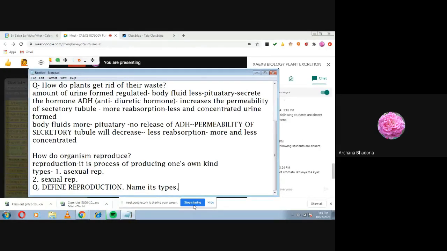I'll stop sharing. All have noted this, na? Flow chart form, how do kidneys maintain the amount of urine formed. Okay, Sneha is asking functions of stomata. हाँ स्नेहा, functions of stomata will be 2. एक transpiration होगा, one will be exchange of gases, exchange of O2 and CO2.